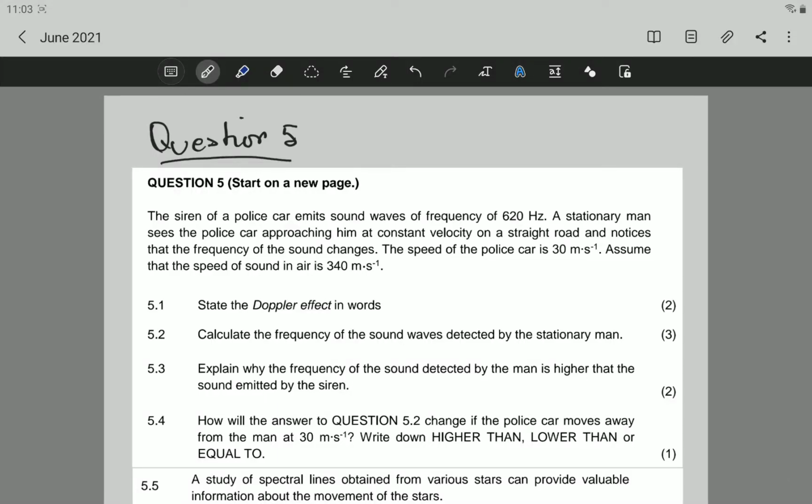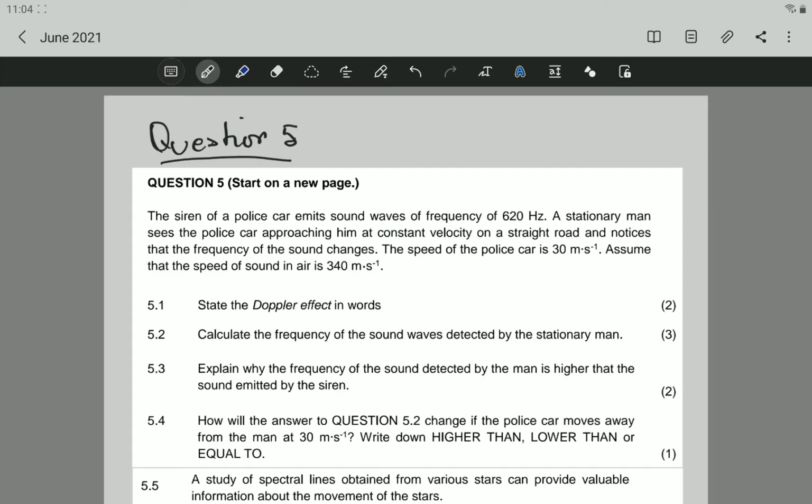Hello everyone. Today we're going to be continuing with the questions of the June examination 2021 done in the Northern Cape. Okay, so now we're going to question 5. Last time we did question 4. Now we're going to do question 5. Question 5 is related to Doppler effect. So let's go through the question and then we'll see what happened.